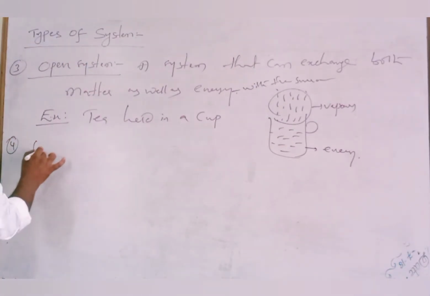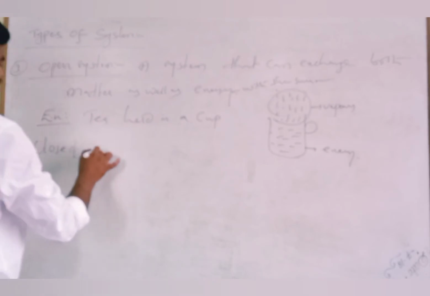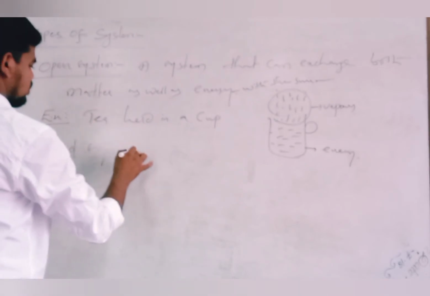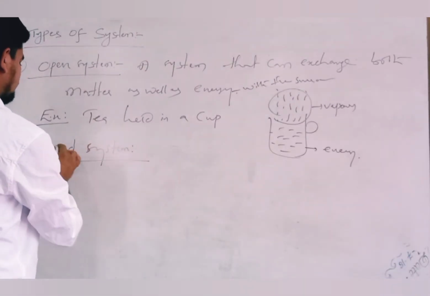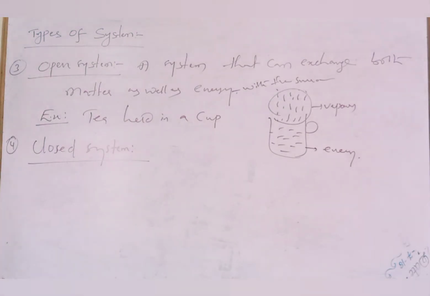Next, the fourth one is closed system. Right, so what is a closed system?